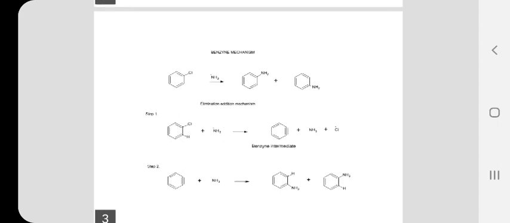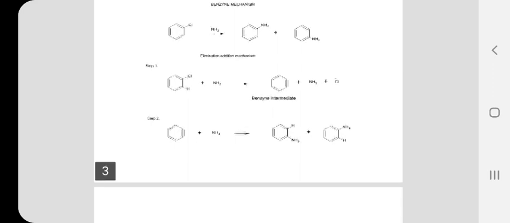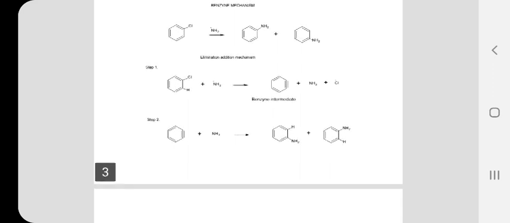So elimination takes place in the first step, and in the second step the ammonia formed now adds across the carbon-carbon triple bond of the benzyne intermediate. As a result, we are getting the product, namely aniline. What is the evidence for this mechanism? The evidence for this mechanism comes from a reaction given in 1.